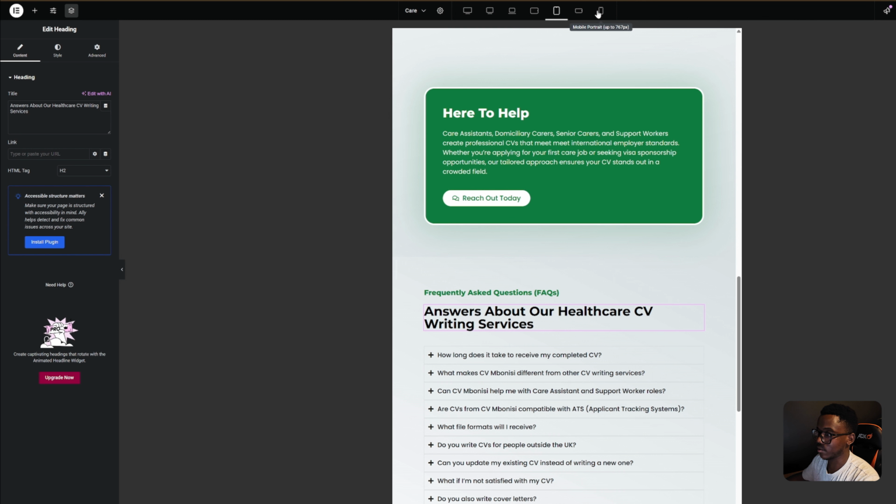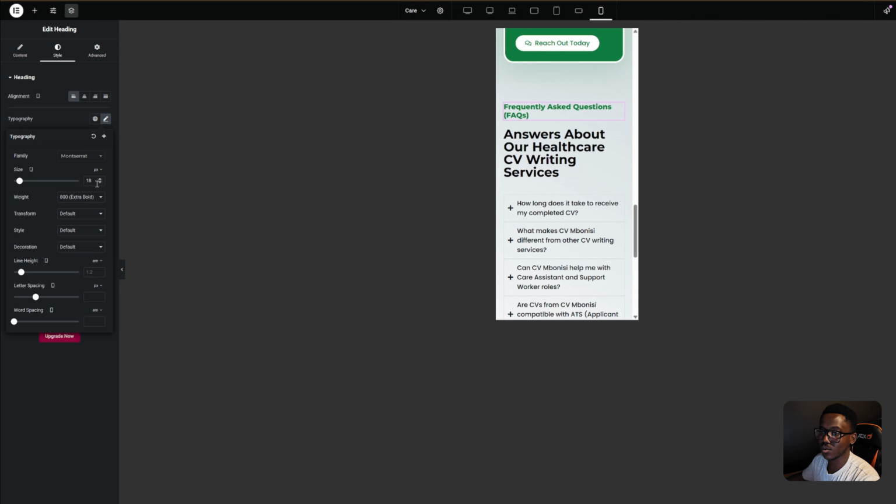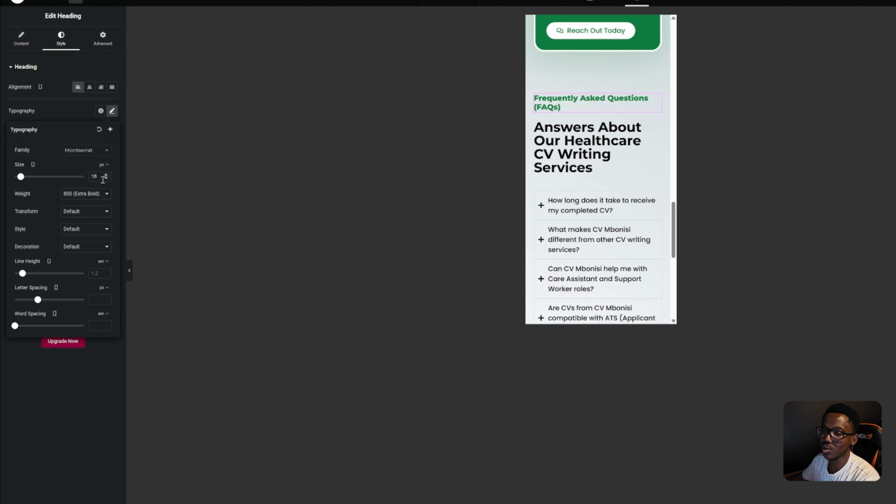On the mobile phone, this is my most concern. So I'm going to check here, then I'm going to just shorten this thing. Why am I using the FAQ?